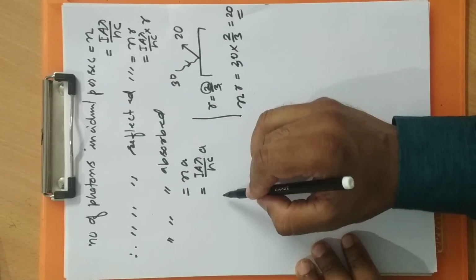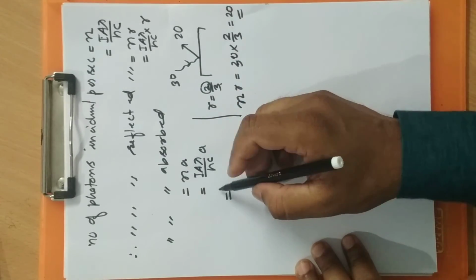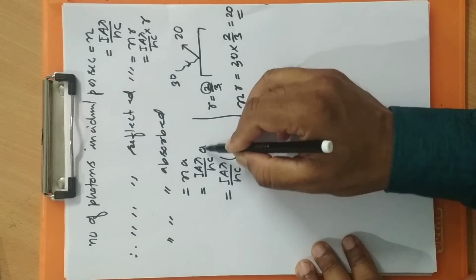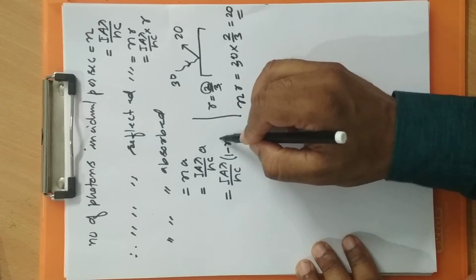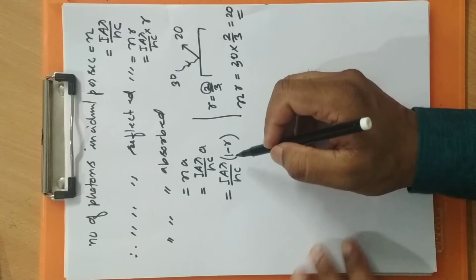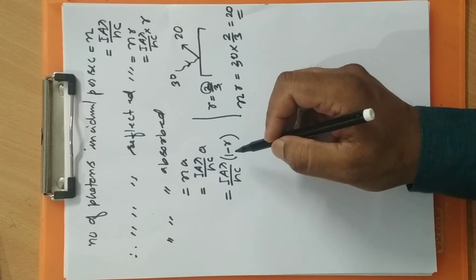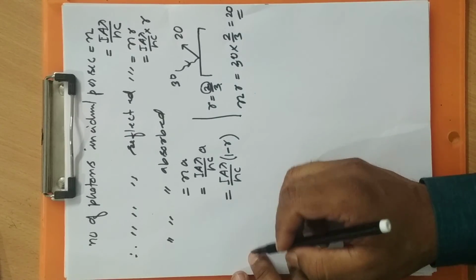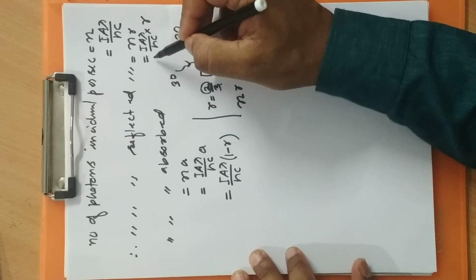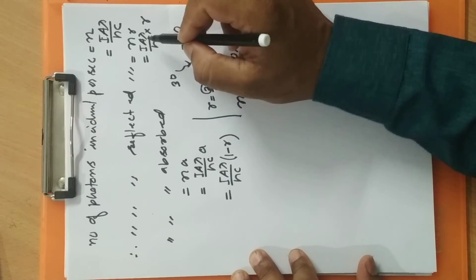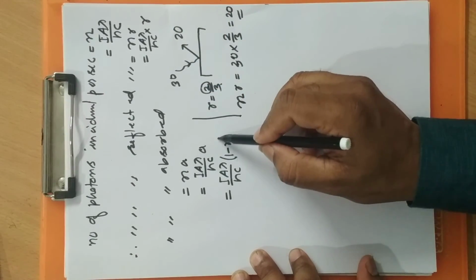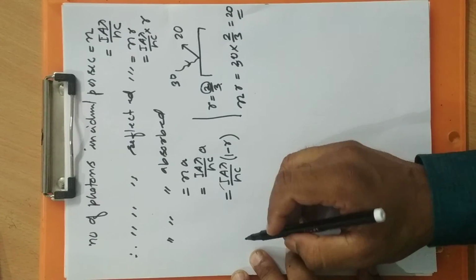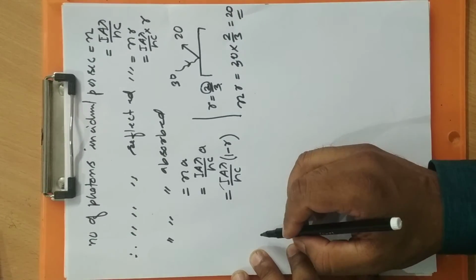But we can write it like this also. I A lambda by hc. A can be written as 1 minus R, or R can be written as 1 minus A, whichever way is convenient for you. Right? So this is the number of photons getting reflected per second, and this is the number of photons getting absorbed per second. Okay. So therefore, force on the plate